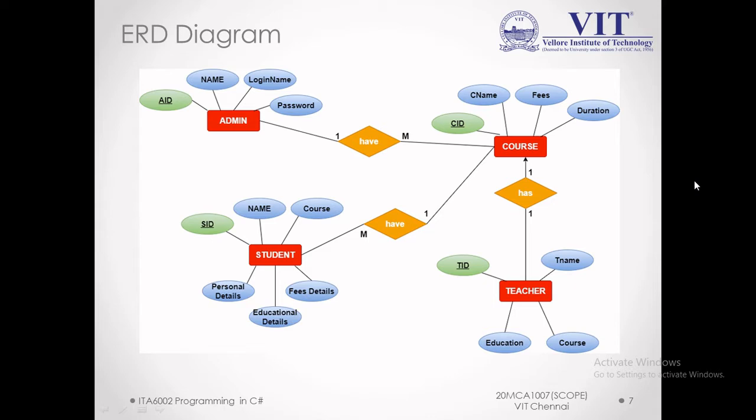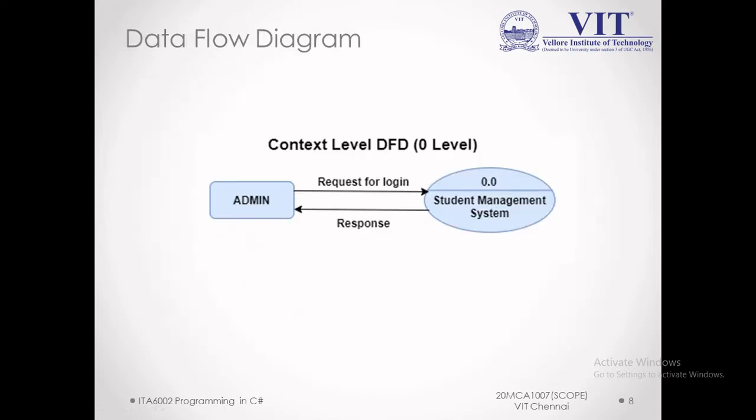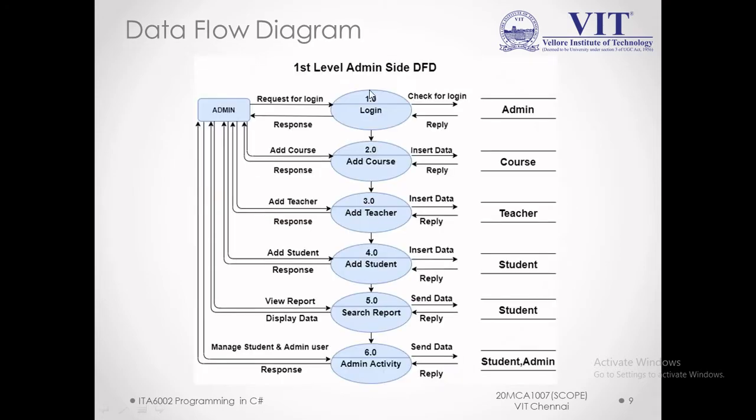Moving on, the data flow diagram, DFD. This is the context level diagram. Admin requests login in the student management system and gets a response. The first level, admin side DFD: admin has the right to log in, add course, add teacher, add student, search report, and other admin activity like managing students and admin users.